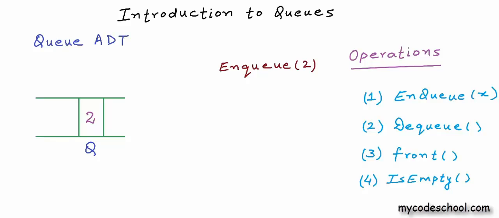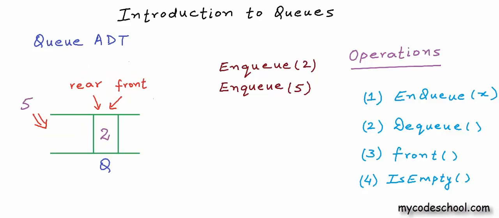After this enqueue, we have one element in the queue, we have one integer in the queue. Because we have only one element in the queue right now, front and rear of the queue are same. Let's enqueue one more integer. Now I want to insert number 5. 5 will be inserted at rear or tail of the queue.